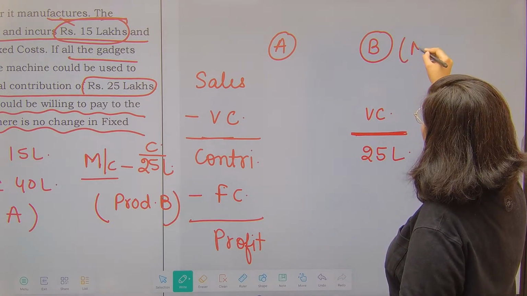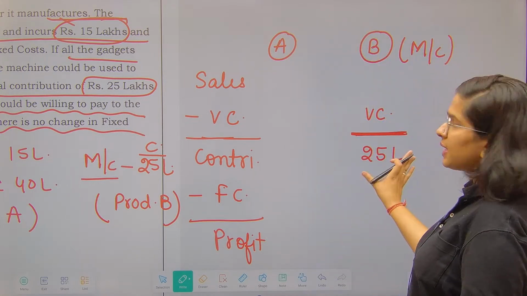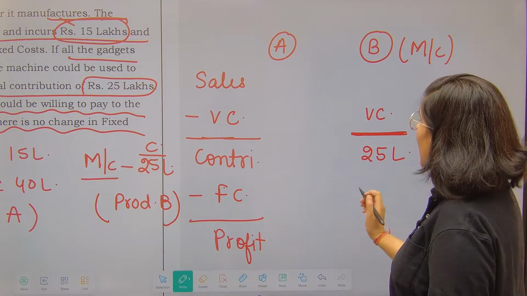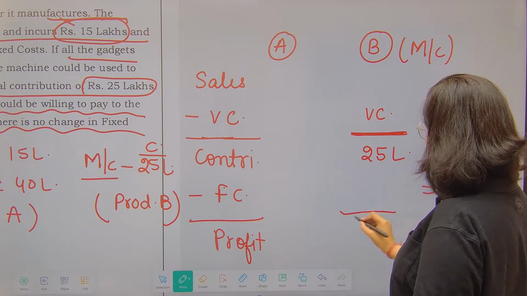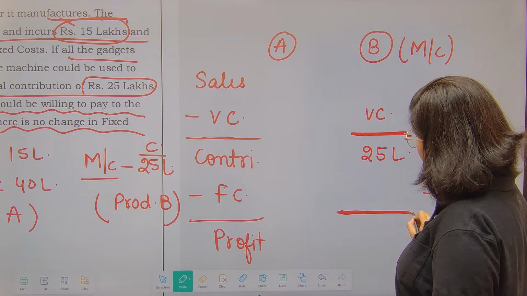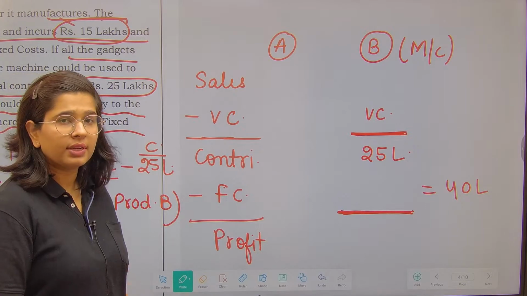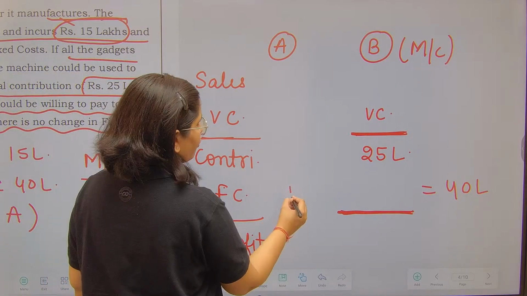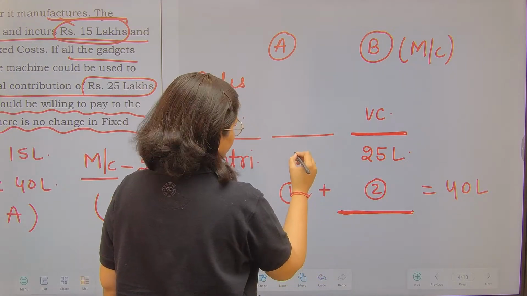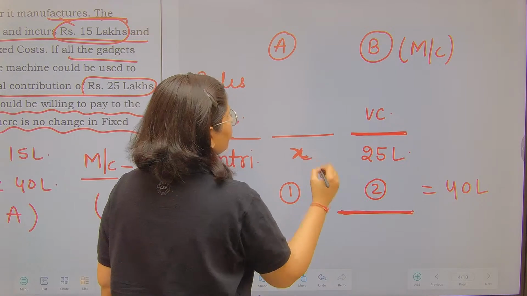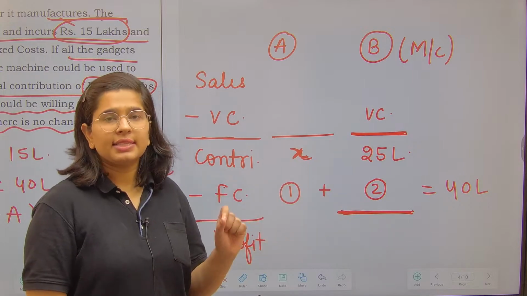So this contribution means obviously variable cost might have been incurred over here. The machinery is being used for this particular product. I am not using the machinery for my product A. This is giving me this particular contribution. And I have a fixed cost of 40 lakh rupees to cover. This fixed cost should be covered from here and here. I have to earn profits and I have to cover my fixed cost from here and here. So hence this is being said.